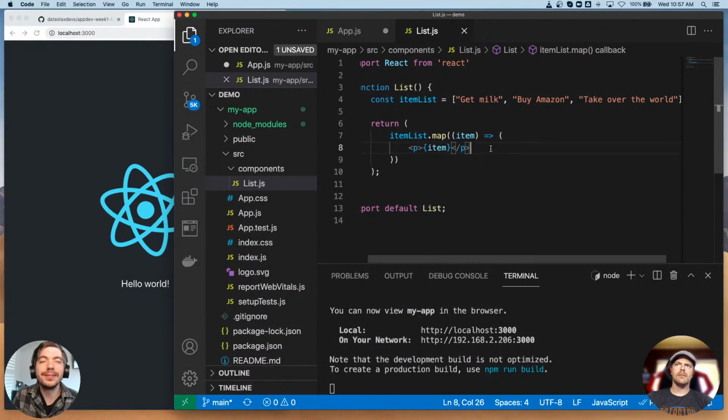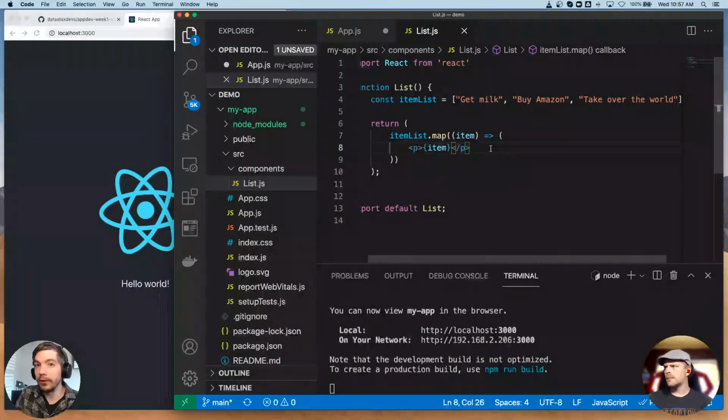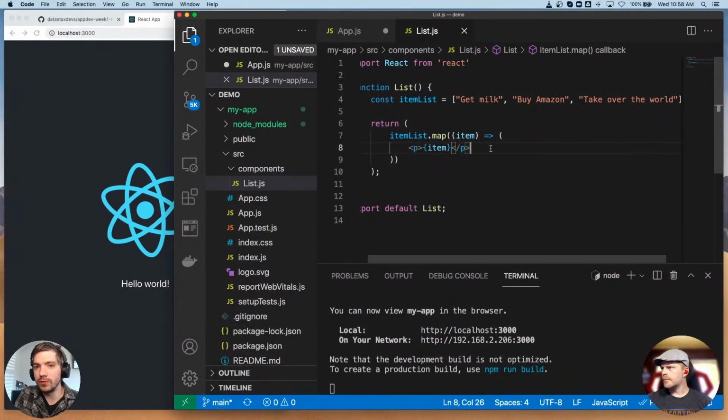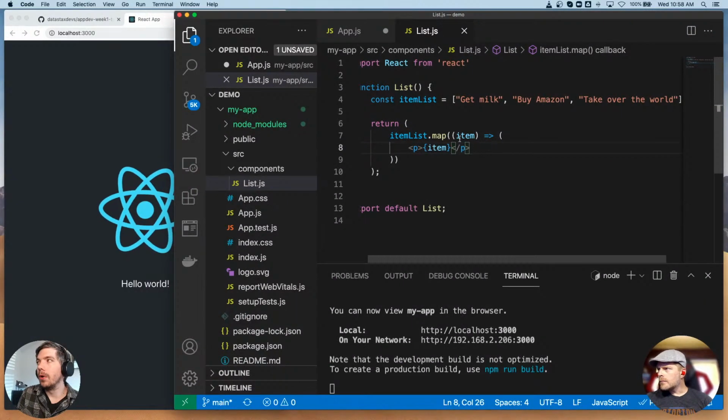Technically you could write this without an arrow function, but it would be much more verbose and would not really give you any benefit at all. All this is doing.